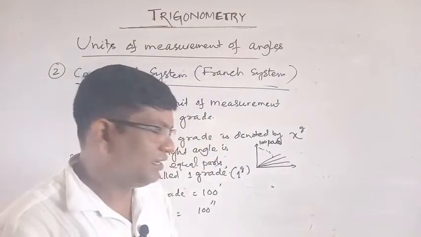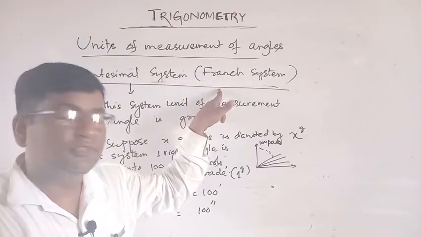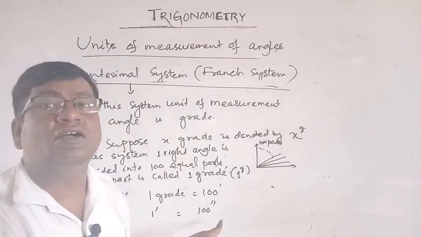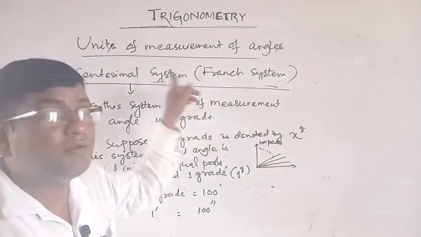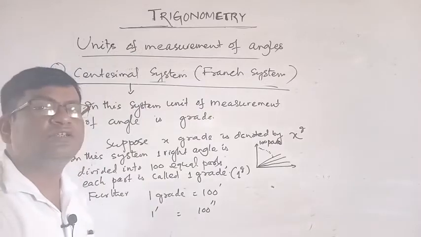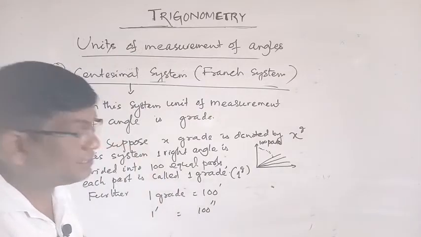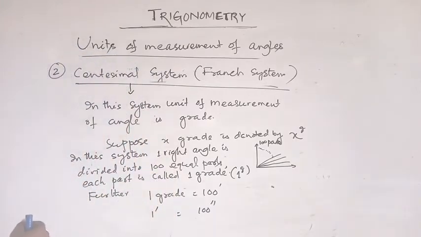Again, repeat: if the system is France system or centesimal system, then 1 minute is equal to 100 seconds. This is the centesimal system.